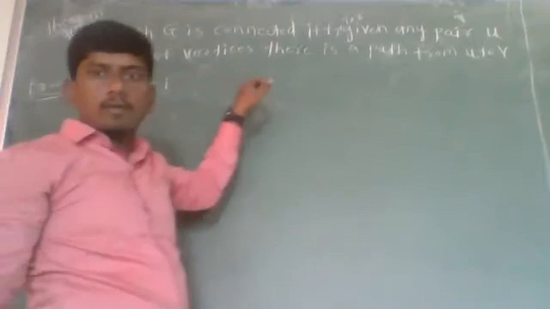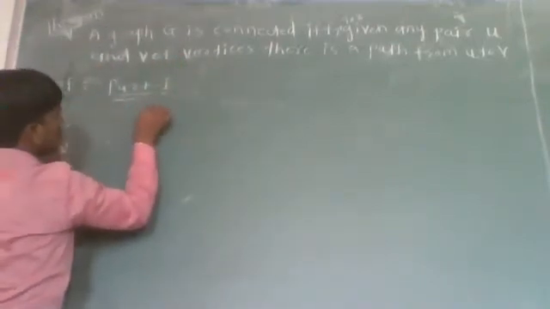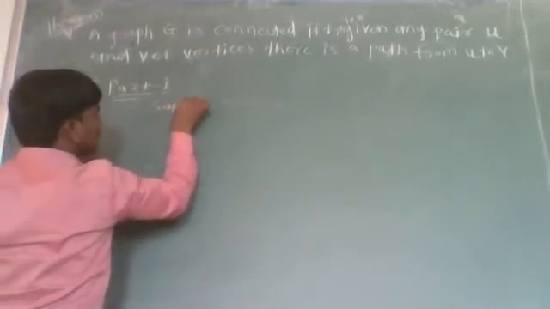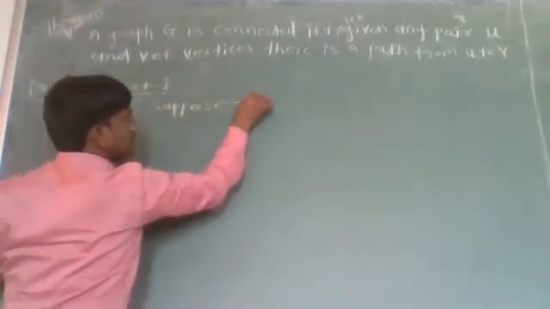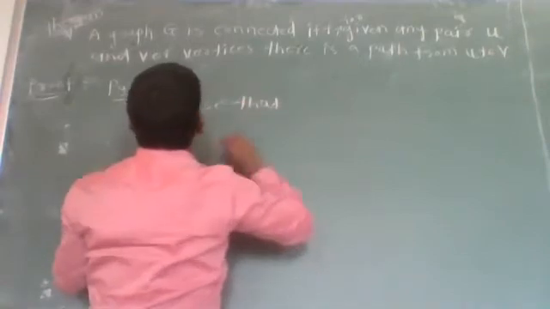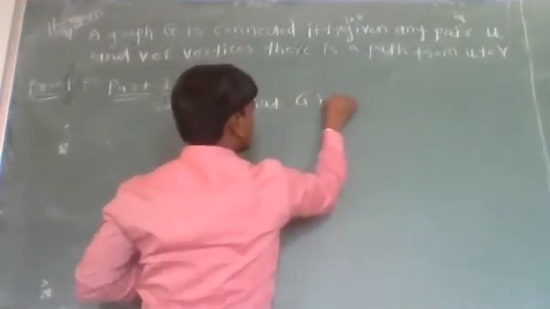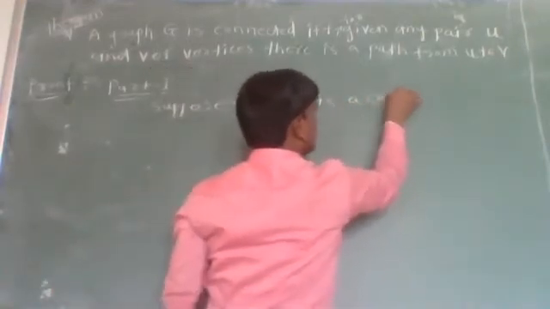Now, in part 1, we have to take that graph G is connected. Suppose that G is a connected graph.